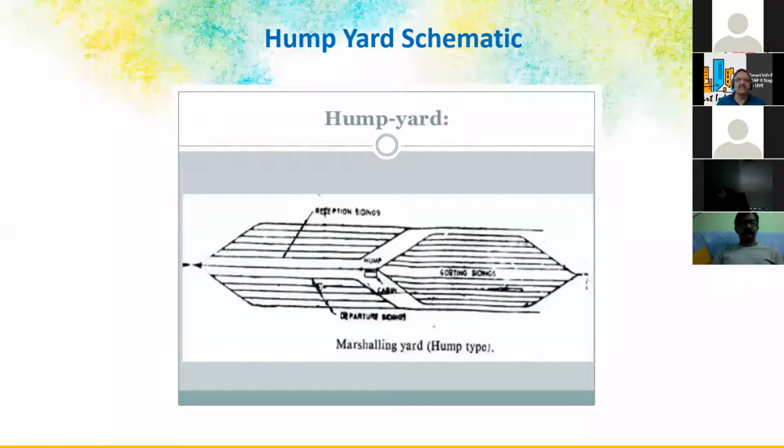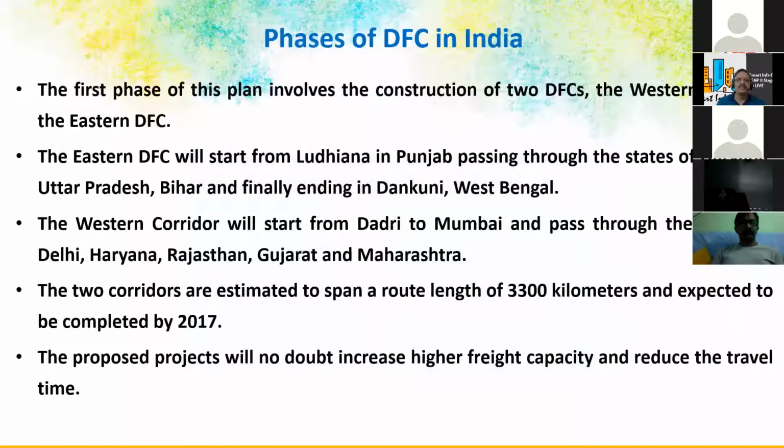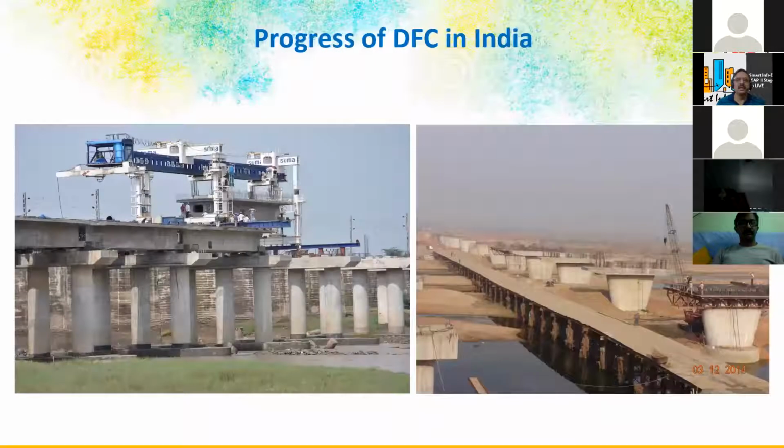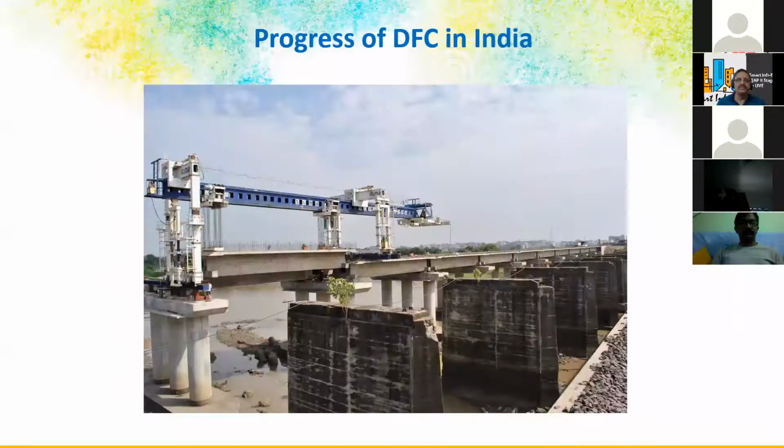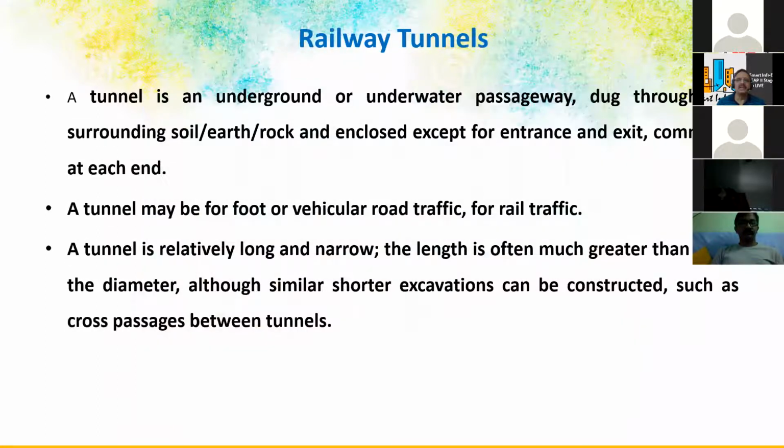So this is a typical drawing of a hump yard. For the DFC, we have the Eastern DFC and the Western corridor, estimated at 3,300 kilometers. A lot of work is happening in the dedicated freight corridor. Most of them are elevated because of the cost of land acquisition. And so these are the dedicated freight corridors.